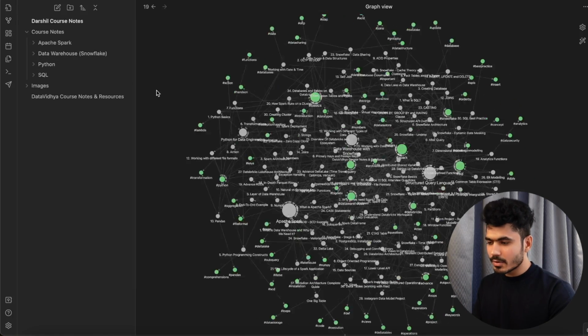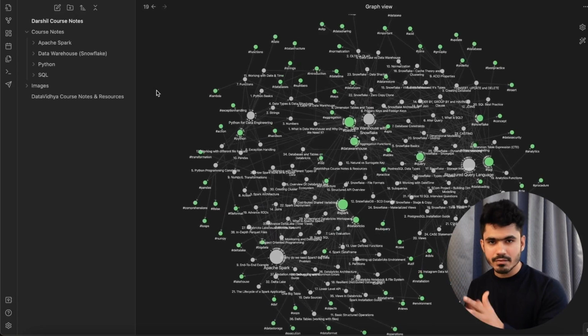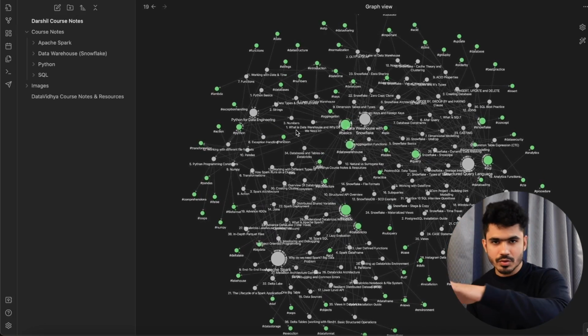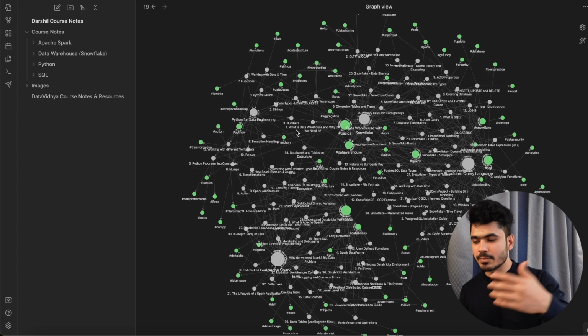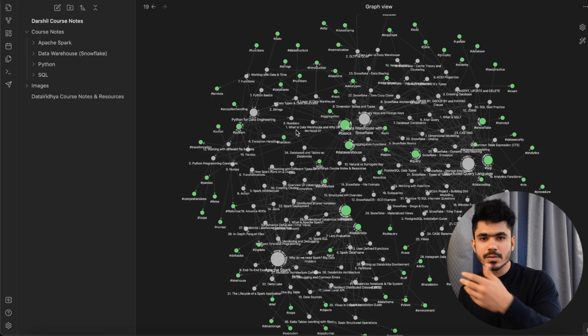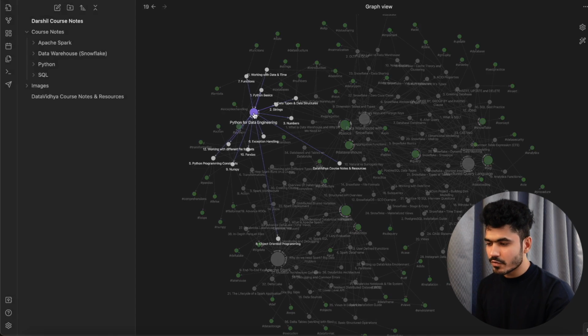Now the thing is that all of these topics are connected with each other, right? In the Python course you have the concept of data frame. The same applies to Apache Spark. The same goes with, let's say, in Apache Spark you have the concept of tables and SQL queries. You can also track it in the data warehouse and also go to the SQL course. So there is a lot of information that is connected.